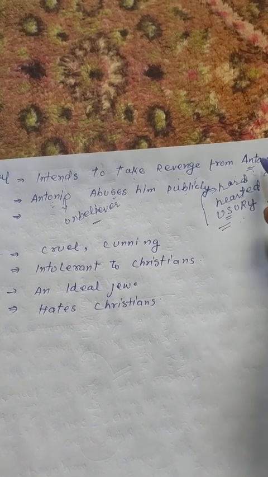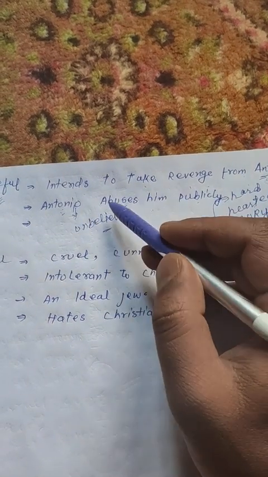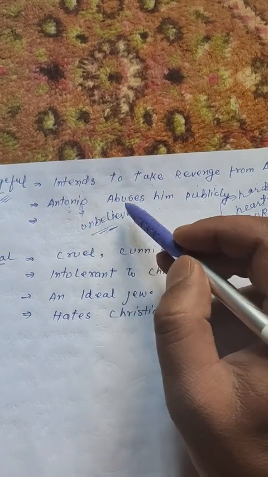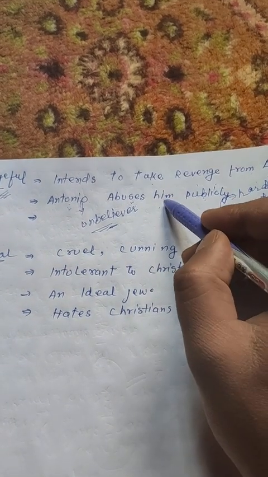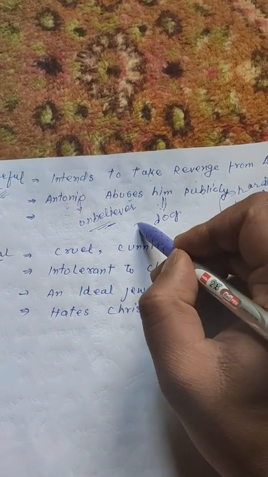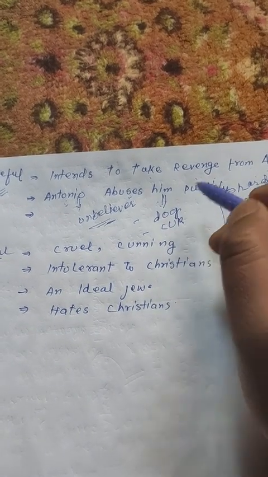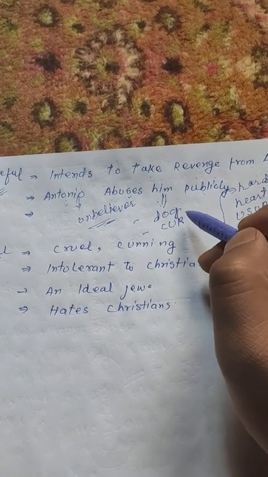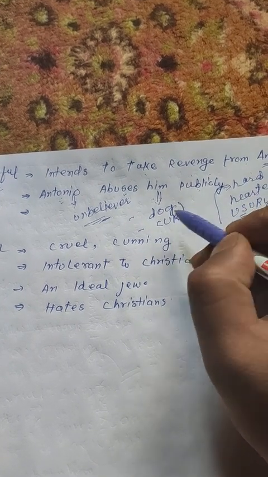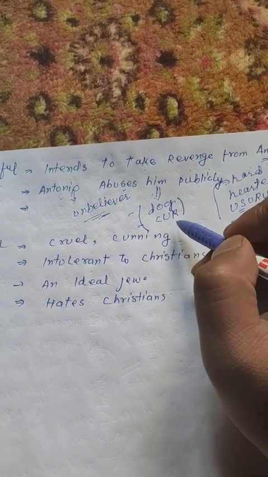Antonio not only hates him for his hard-hearted usury, but also because Shylock is a Jew, and Antonio calls him an unbeliever. Antonio abuses him publicly, criticizes his usury, calls him a dog, a cur, a dog of mixed breed, spurns him, kicks him in the market in front of other merchants, and spits on him.